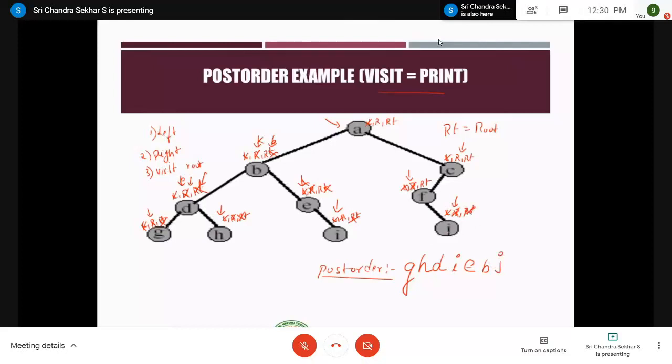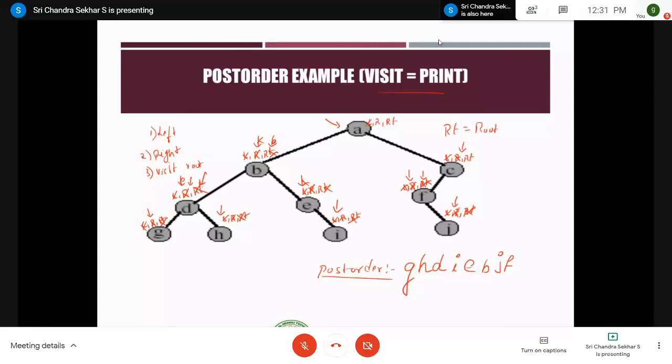After processing this entire node G with the 3 instructions, just go to its parent, which is F, and then we are left with 1 instruction, that is root. Just print it. After this, move to the parent of F, which is C. We are done with left, but we are left with this R. But we don't have any right child. Therefore, you strike it off.